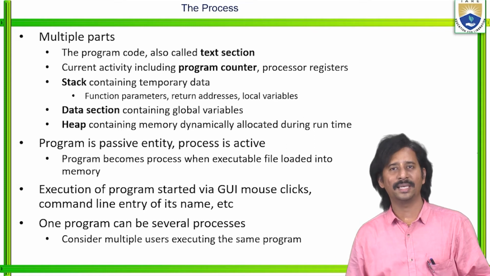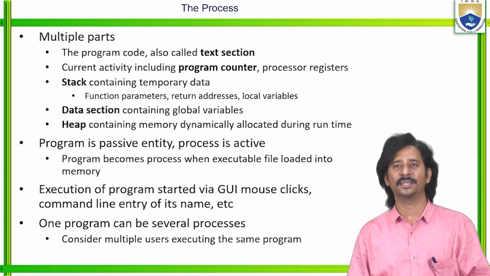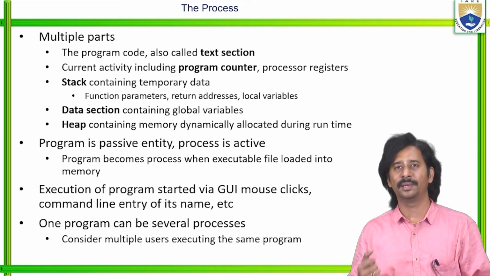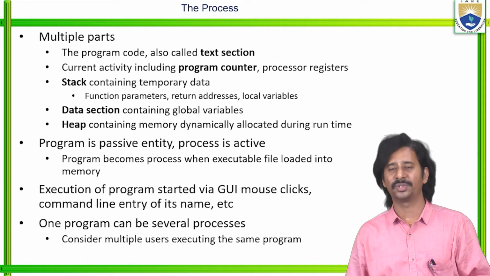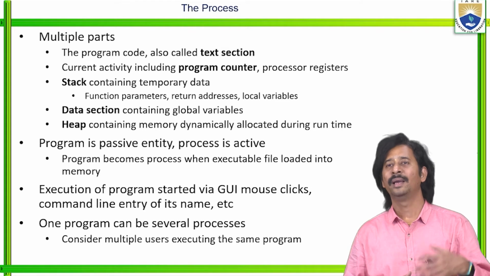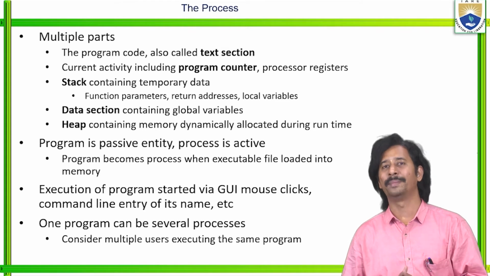A program is a passive entity whereas a process is active. So a program becomes a process when the executable file is loaded into the memory.